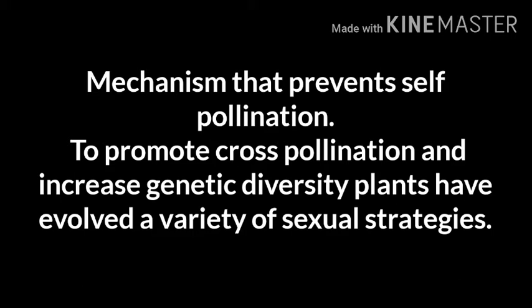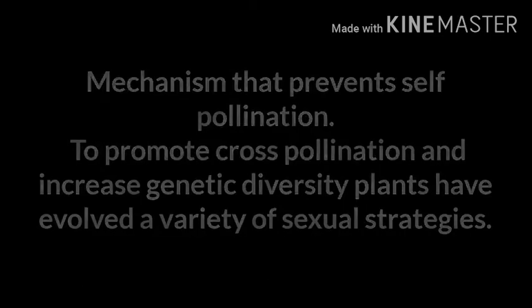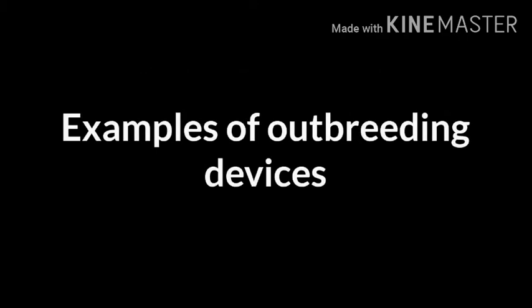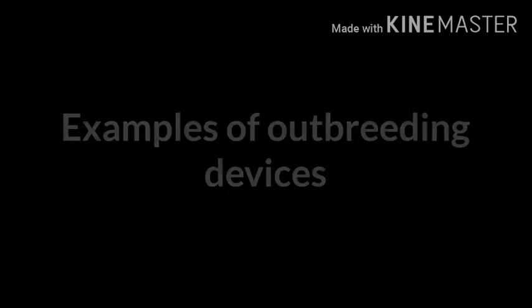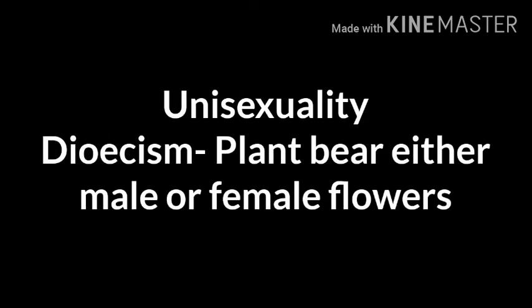We studied self and cross pollination, their advantages and disadvantages also. Thus plants have developed many devices to encourage cross pollination. The examples of outbreeding devices are like this: unisexuality. In this case, the plant bears either male or female flowers. It is also called dioecium, as flowers are unisexual.